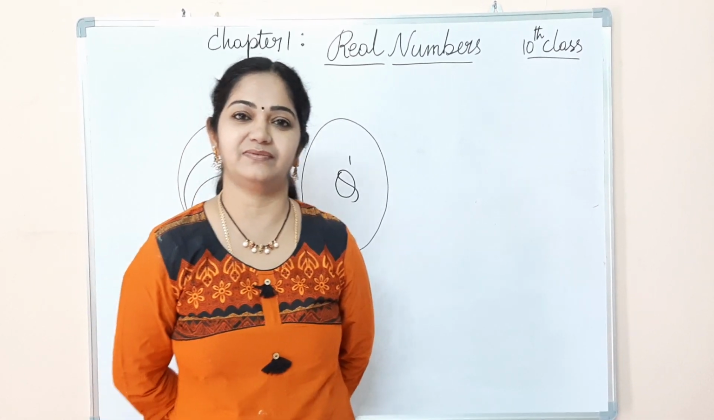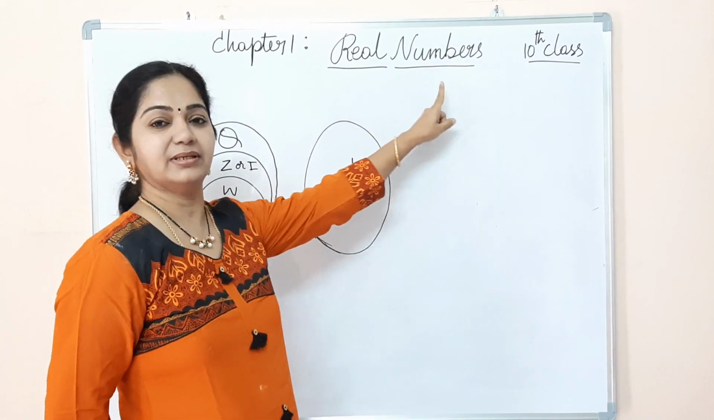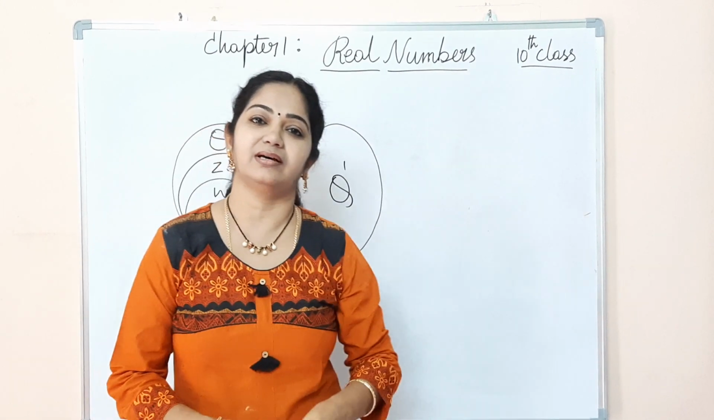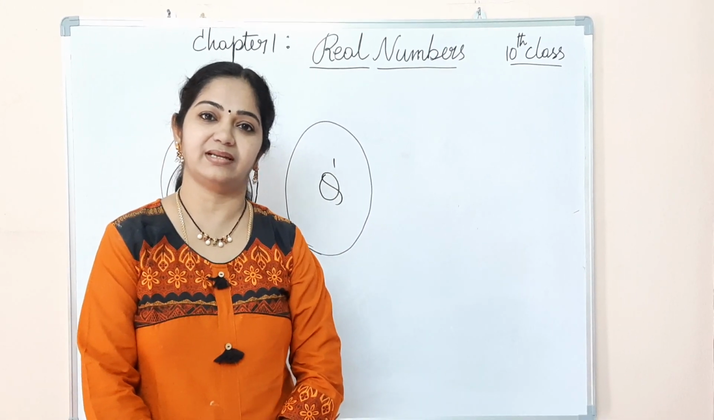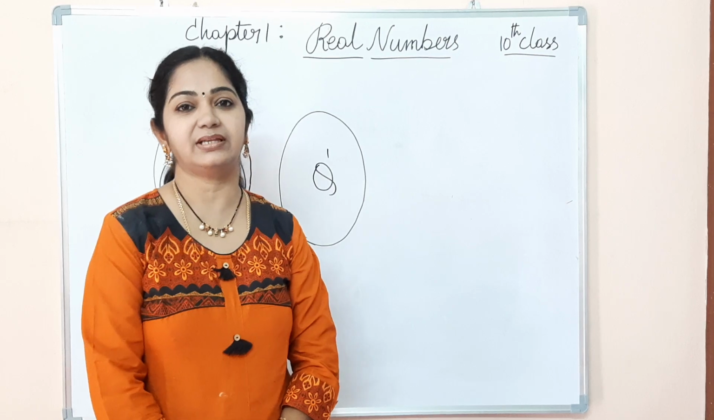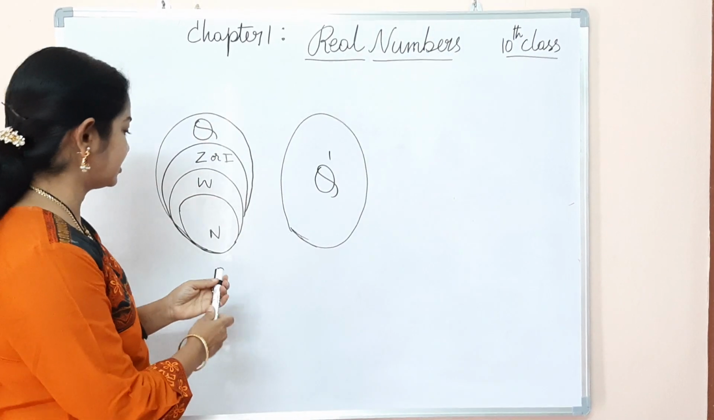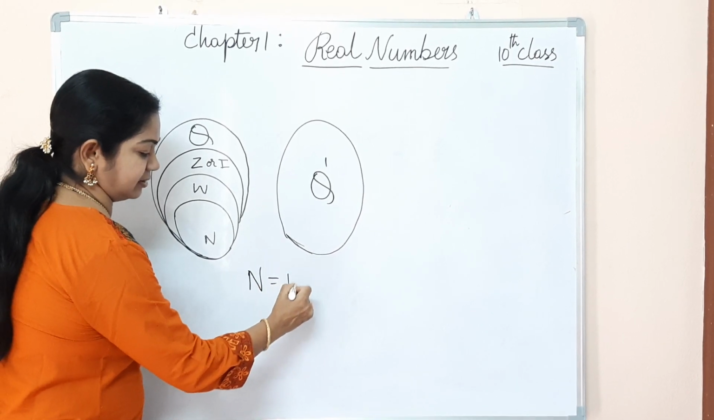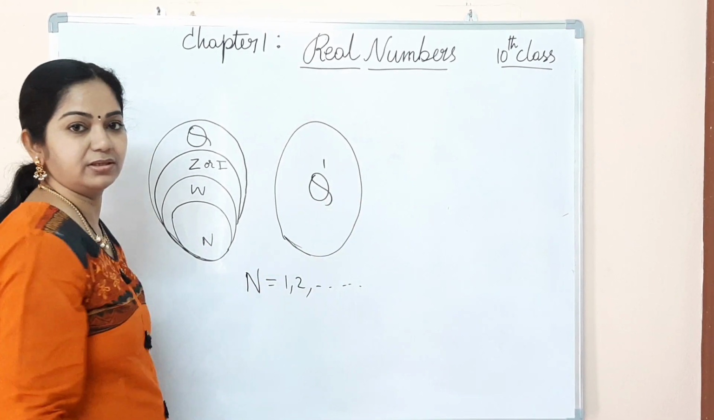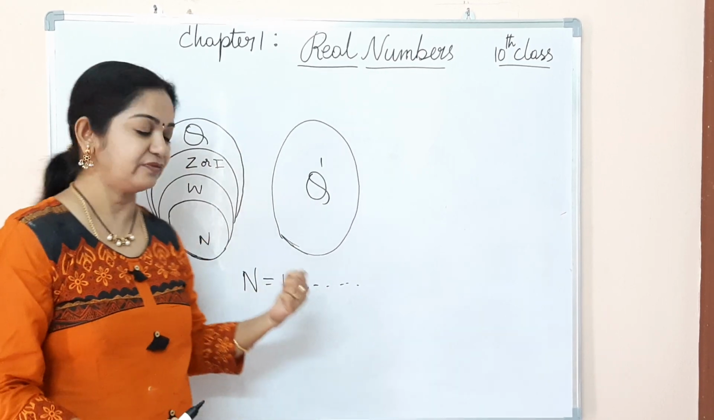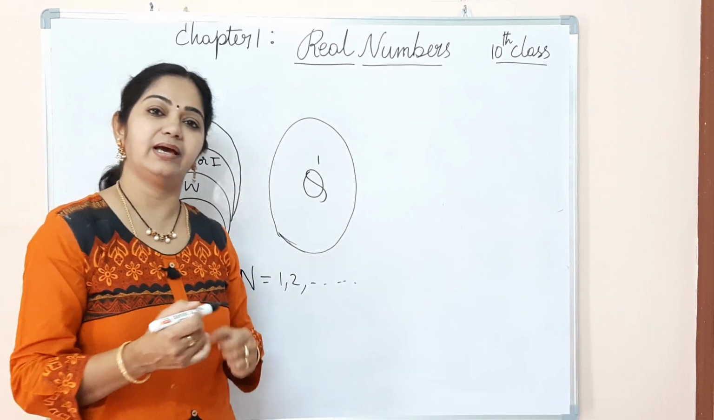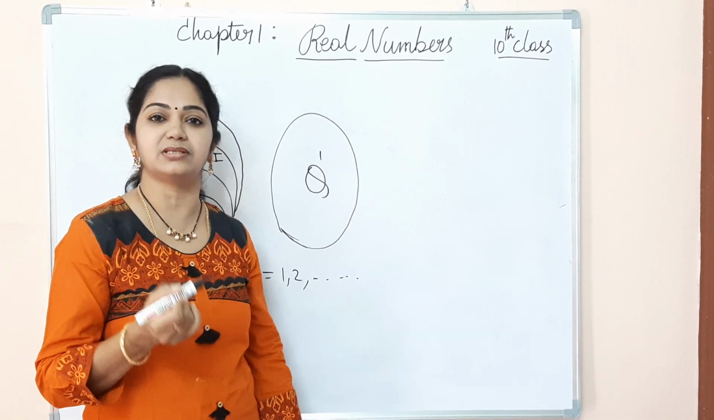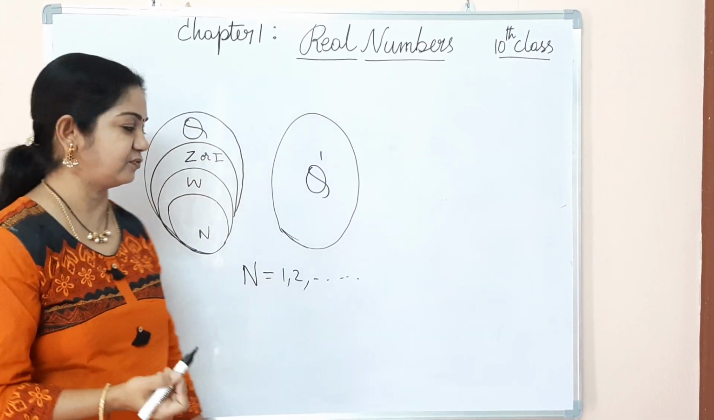In today's video lesson we are going to talk about real numbers, chapter 1 of the 10th class. Now let's quickly recall our previous knowledge about the numbers and the number system. We all know about the natural numbers. They are represented with N, starting with 1 and so on and so forth. The next set of numbers are the whole numbers. They are natural numbers along with 0, the numbers starting with 0, 1, 2 and so on and so forth.